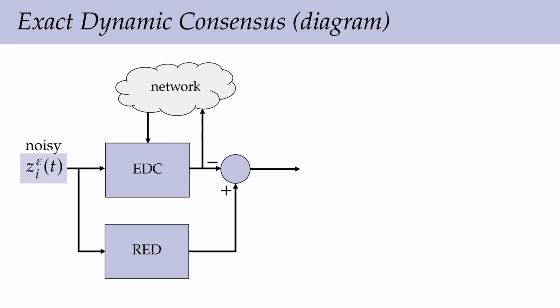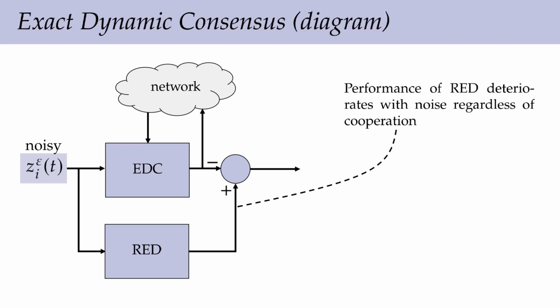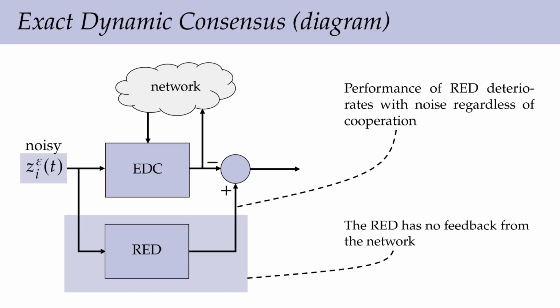Now let's see what happens when we add the noisy signal instead. In this case, the performance of the robust exact differentiator deteriorates with noise, regardless of the cooperation with the rest of the agents. And the reason is that the robust exact differentiator has no feedback from the network.